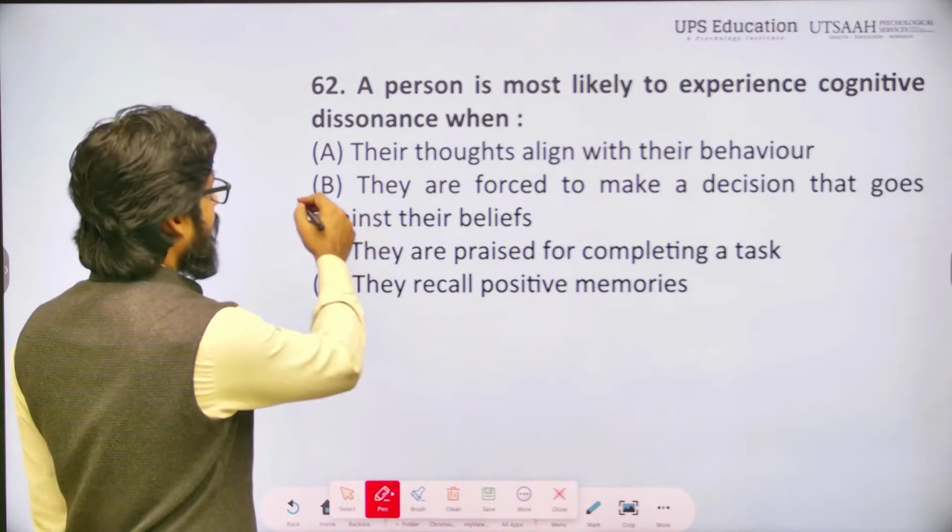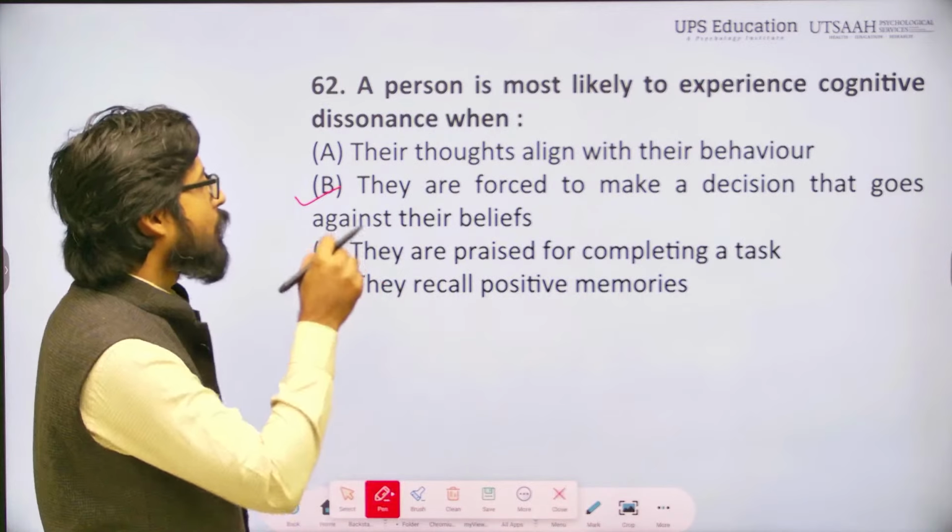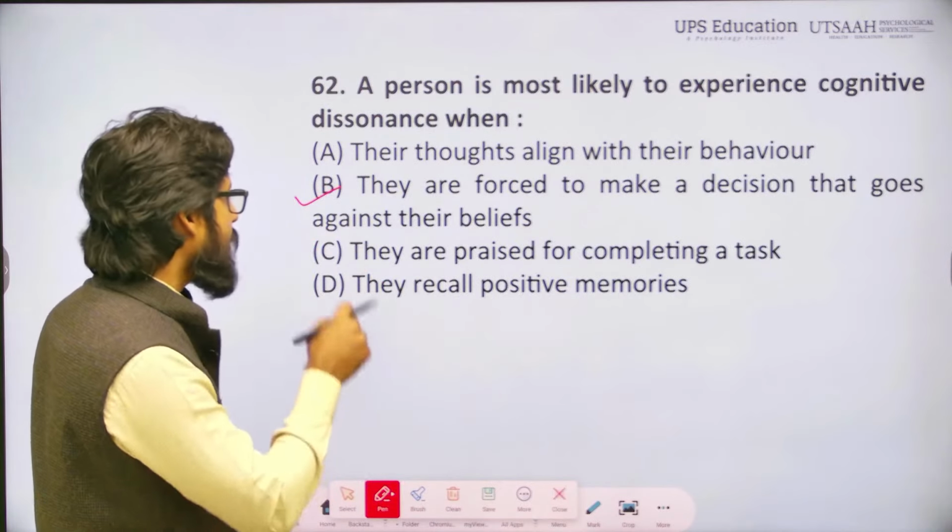So the correct answer will be B. They are forced to make a decision that goes against their belief.